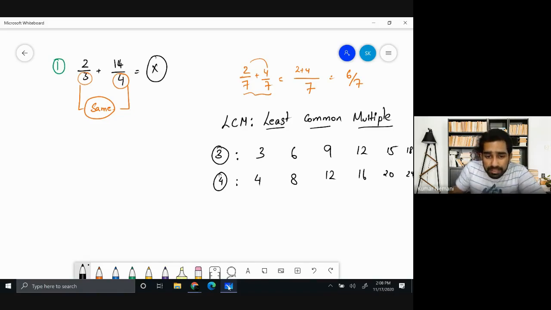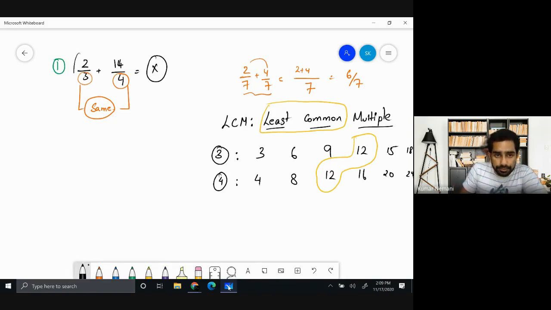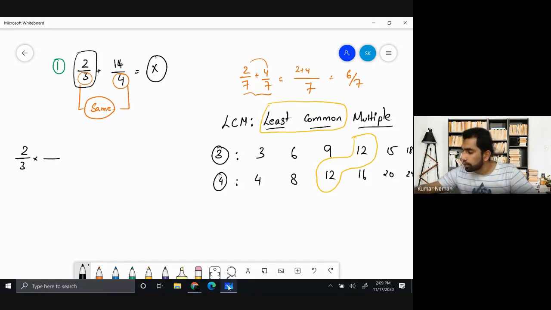Now, these are the multiples. But what is the common multiple that we have? The common multiple is 12, and this is also the least common multiple. Now, what I need to do is take the first term, 2 over 3, and make sure that the denominator is going to become 12. For 3 to become 12, I need to multiply this with 4. I need to multiply the numerator also with 4.